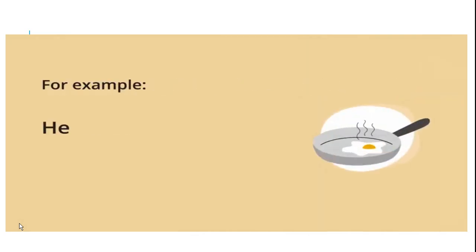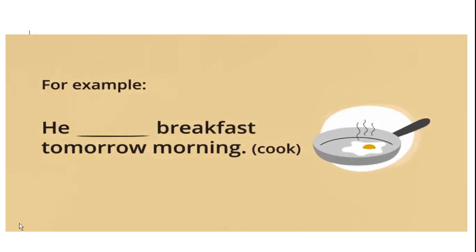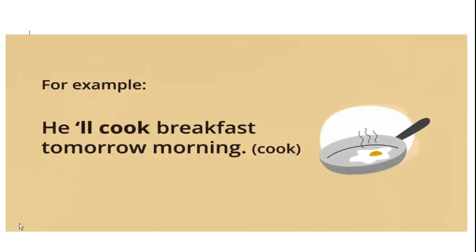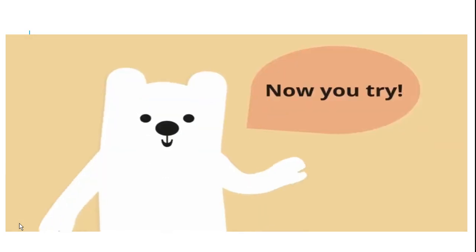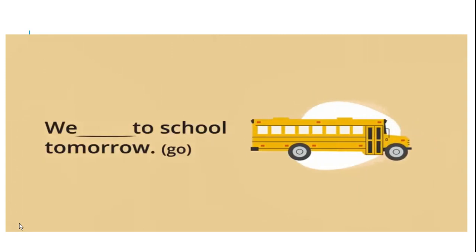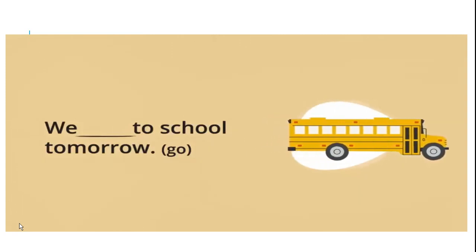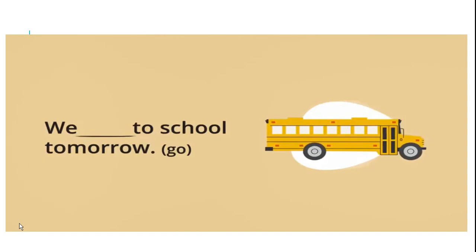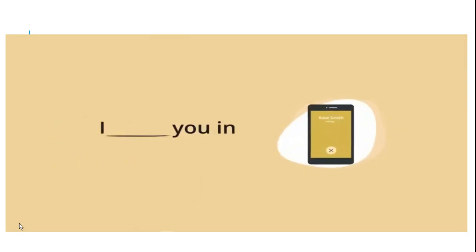Okay, now here is the example: he dash breakfast tomorrow morning. So it's a future, he will cook. So here we said he'll cook. Okay, now you can try: we dash to school tomorrow. Go. He'll go to school tomorrow. The contractions, the short forms we are using here. He'll go to school. Okay, instead of that you can also say we will go to school. Okay, I dash you in 2 days. So I'll call you in 2 days. मैं आपको 2 दिनों में फोन करूंगा. Instead of that, you can say I'll call you in 2 days or I will call you in 2 days.